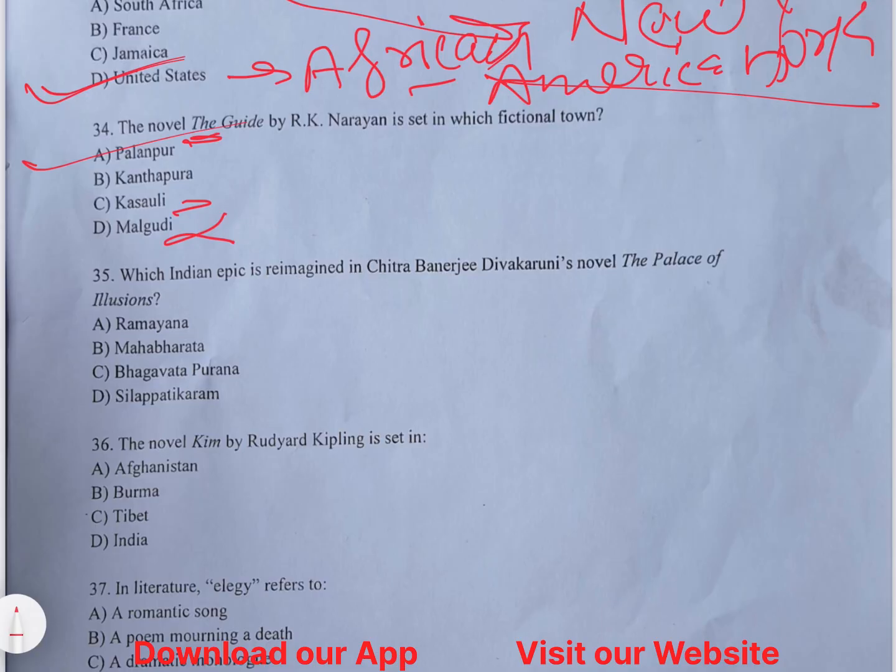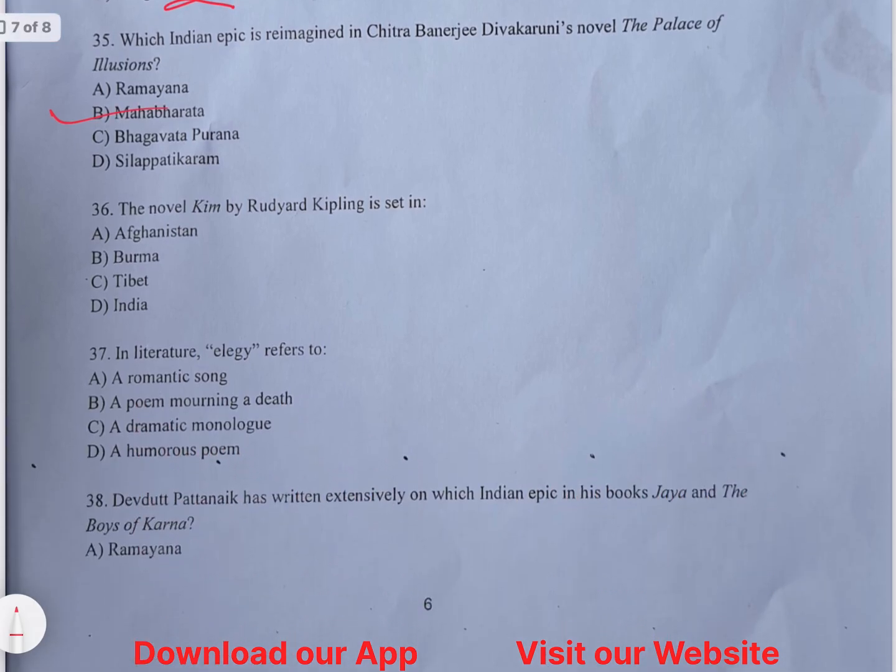Question number 35 is, which Indian epic is reimagined in Chitra Banerjee Divakaruni's novel The Palace of Illusions? The option is Mahabharata, where the story is retold from Draupadi's perspective. Mahabharata is not told from Draupadi's perspective, but Chitra Banerjee Divakaruni's novel The Palace of Illusions is told from the perspective of Draupadi, who is a character in the Mahabharata. Question number 36, Kim by Rudyard Kipling is set in India.